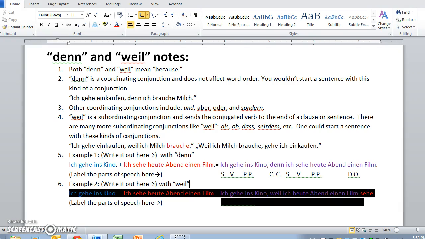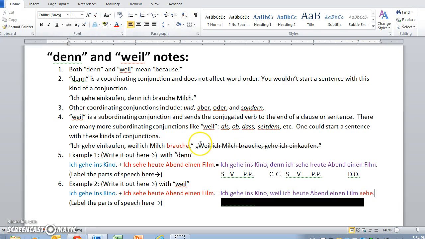Okay? So again, I'm putting two clauses together, and this time, weil is in the middle of the two clauses. Like I said earlier, we'll learn later on how to start a sentence with a subordinating conjunction. So, same two phrases. Ich gehe ins Kino, ich sehe heute Abend einen Film. Add them together, and you've got ich gehe ins Kino, weil, okay, we have weil instead of denn this time, ich heute Abend einen Film sehe.